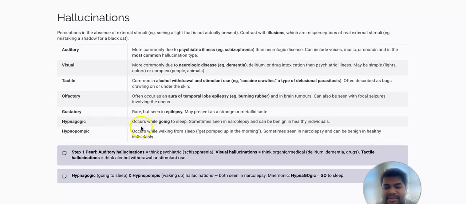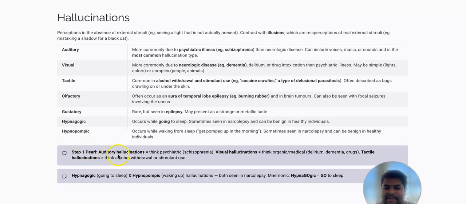Hypnagogic is important in examination. Hypnagogic means going to sleep. So the hallucinations that we perceive just before going to bed are hypnagogic hallucinations, and they are associated with narcolepsy. But again, they can be benign in healthy individuals. And hypnopompic hallucinations occur while waking from sleep, and sometimes are seen in narcolepsy, and again can be benign in healthy individuals.